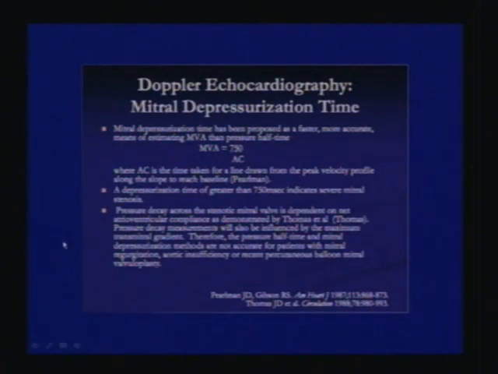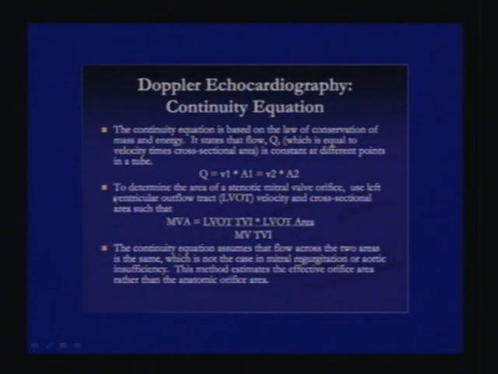Pressure decay across the stenotic mitral valve is dependent on net AV compliance, as demonstrated by Thomas et al. Pressure decay measurements will also be influenced by the maximal transmitral gradient. Therefore, the pressure half time and mitral depressurization times are not accurate for patients who have MR, aortic insufficiency or recent balloon mitral valvuloplasty. Another method of calculating the MVA by Doppler, by quantifying mitral stenosis by Doppler echocardiography, is the continuity equation. What is it based on?